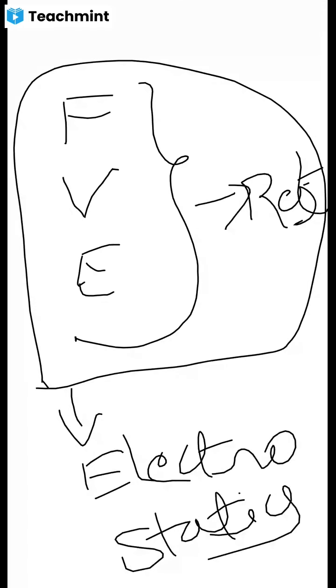Electrostatics. Static means rest. Electro means charge. Charge is at rest, and the quantities that arise are force, potential, and field. Clear? Is everyone clear about this word electrostatics? Good. So now if you have any doubt, chat with me, put a message wherever you get a doubt. Clear? I'll check that.